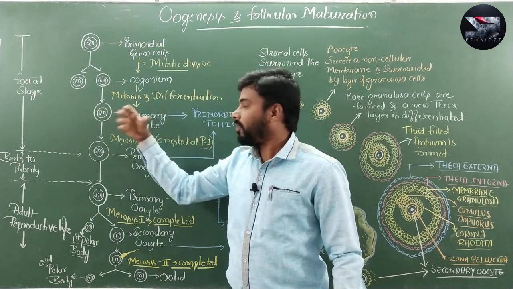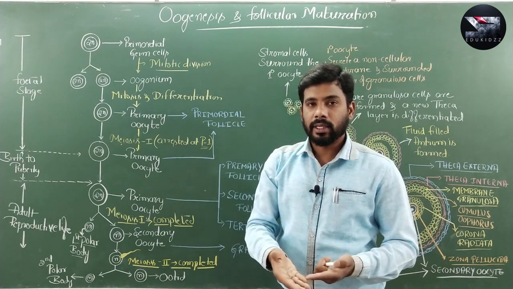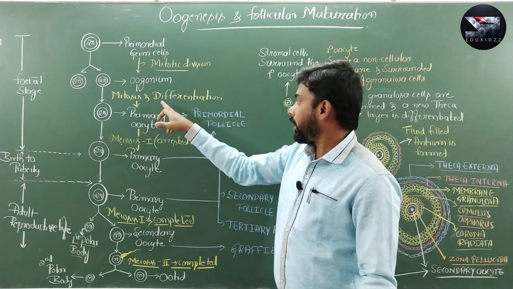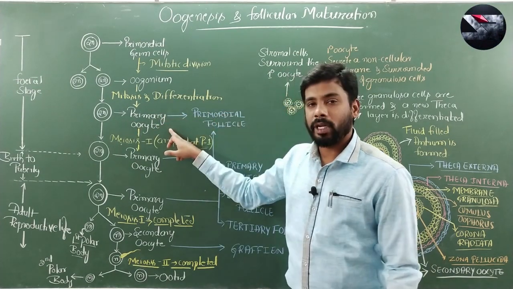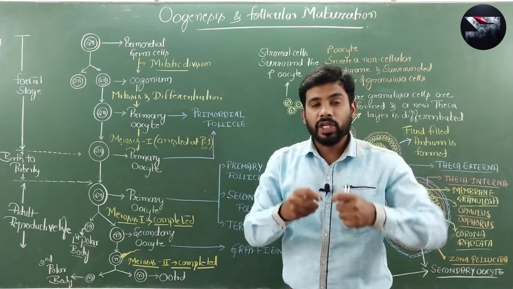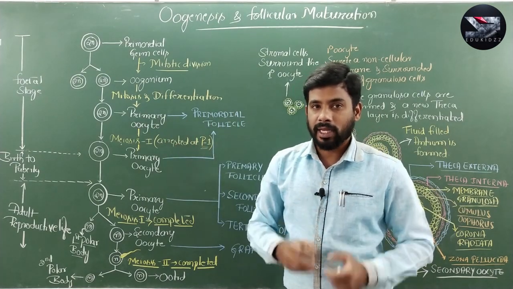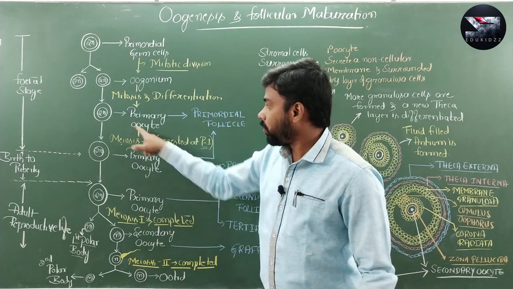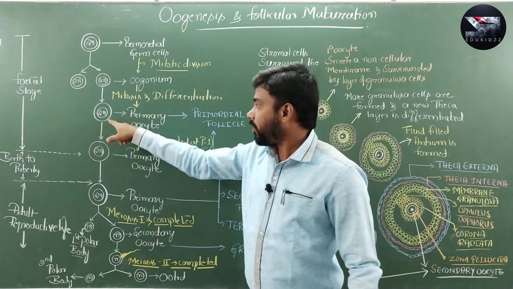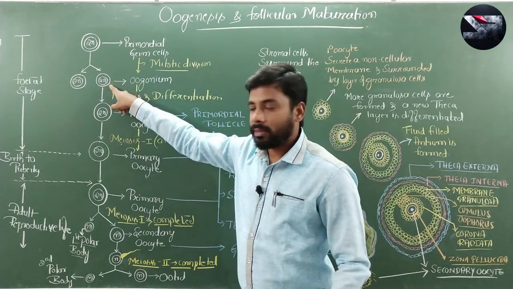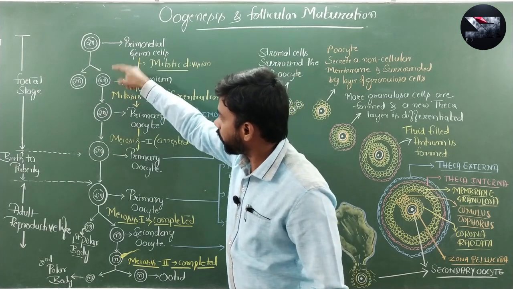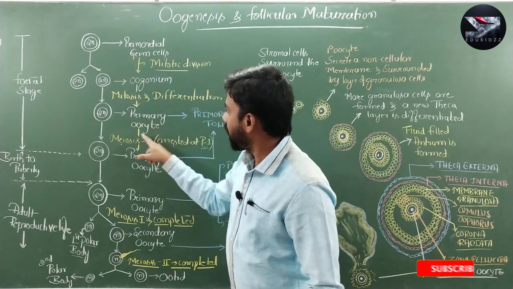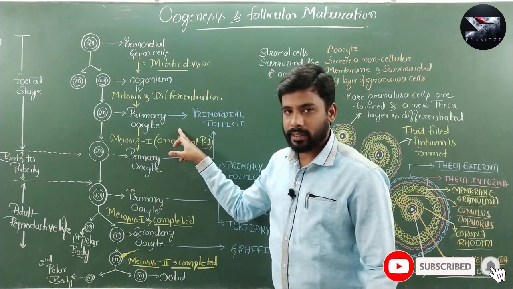Diploid oogonia may further undergo mitosis to increase in number, and differentiate into primary oocyte by accumulation of more amount of cytoplasm. So, you have to remember primary oocyte is also diploid. It is formed by the accumulation of cytoplasm inside the oogonium. You can see the size. Here oogonium is smaller, but primary oocyte is larger in size.